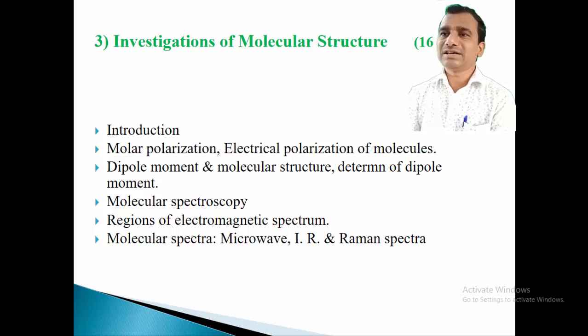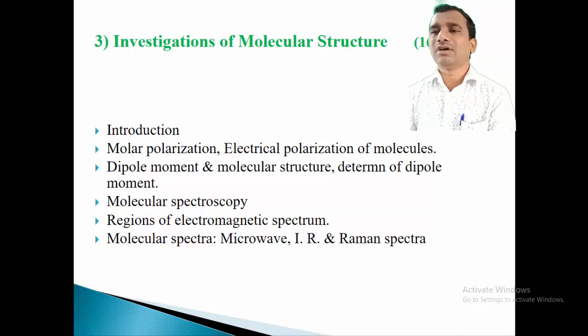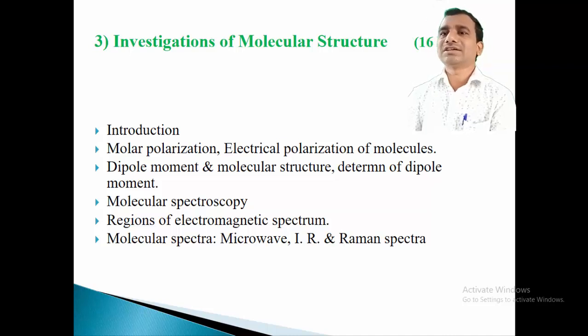The first part consists of the different terms and theoretical aspects regarding the molecular structure. So in part first, we start this chapter again with the introduction. In that introduction, we look at the different states of matter. What are the different states of matter? After studying this, we focus on the solid state of matter, in which first of all we study one important aspect of solids, that is the classification of solids into crystalline solids and amorphous solids.